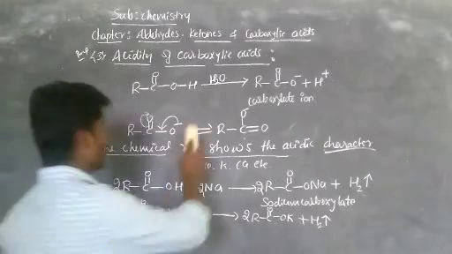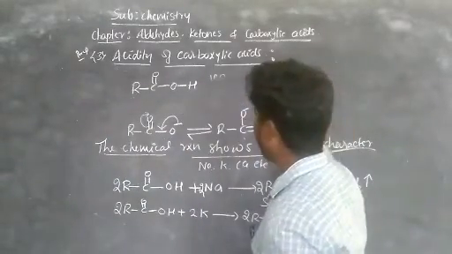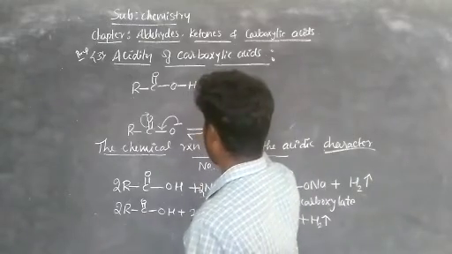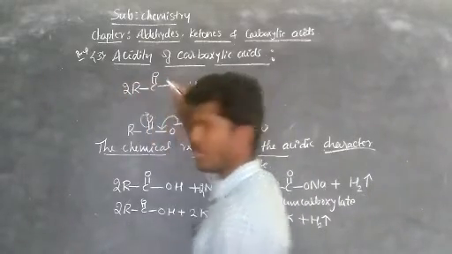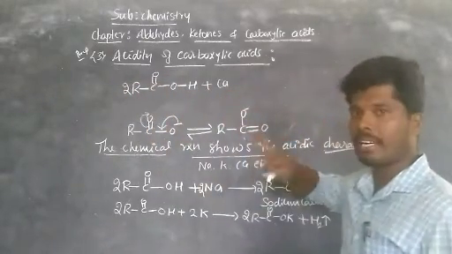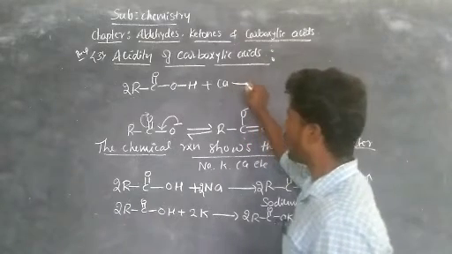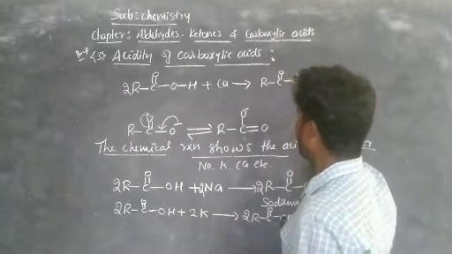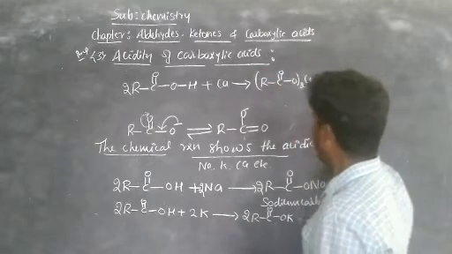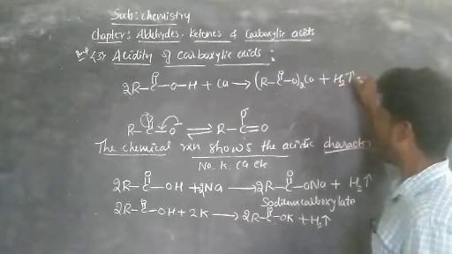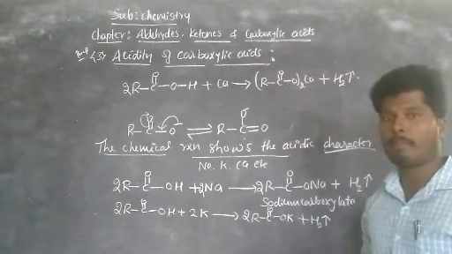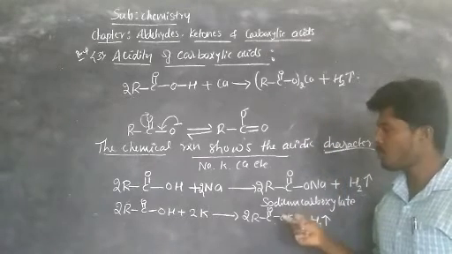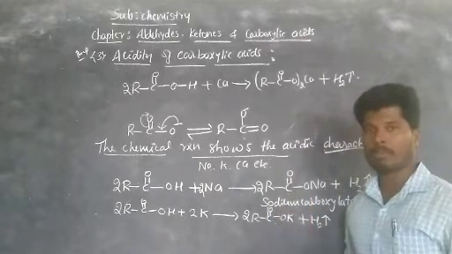Now similarly observe, this carboxylic acid reacts with calcium. Calcium is divalent, right? So Ca. No need to take 2 equivalents of calcium, because it is a divalent alkaline earth element. What you get? RC double bond O two times with calcium, plus hydrogen gas. This is the calcium carboxylate. These reactions show the presence of acidic proton in carboxylic acids.